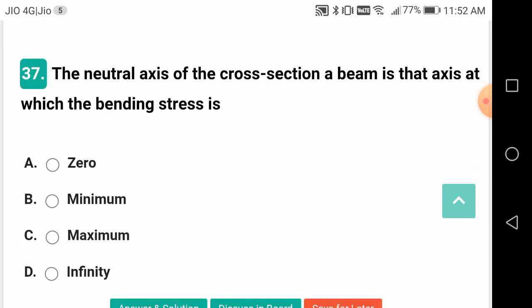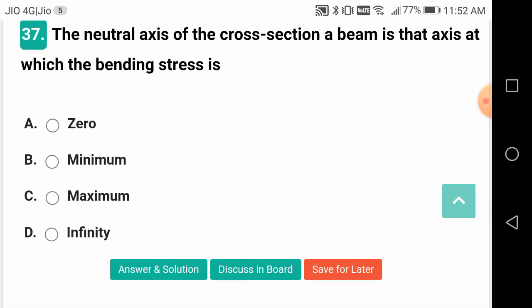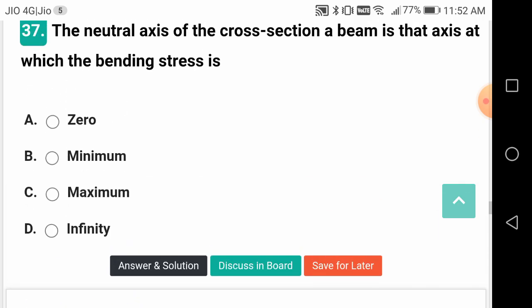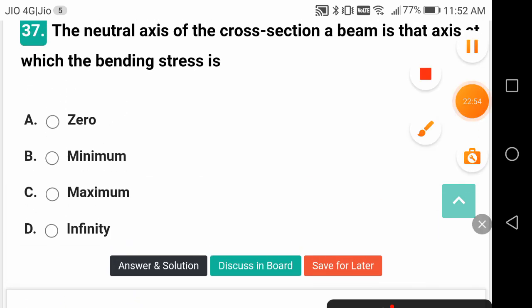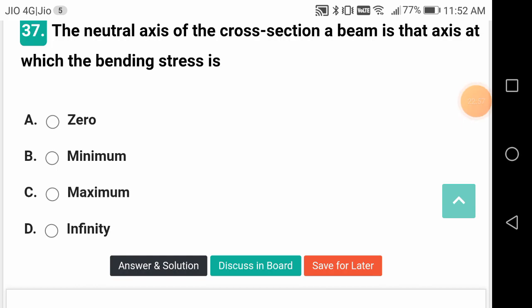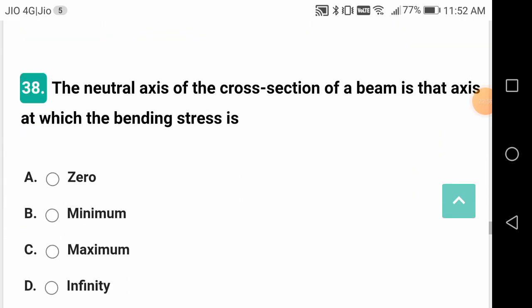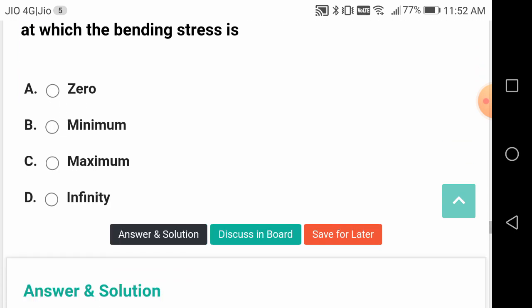The neutral axis of the cross section of the beam is that axis at which bending stress is 0. Bending stress is always 0 at the neutral axis. It is neither maximum nor infinity. The neutral axis of the cross section of the beam is that axis at which bending stress is 0.